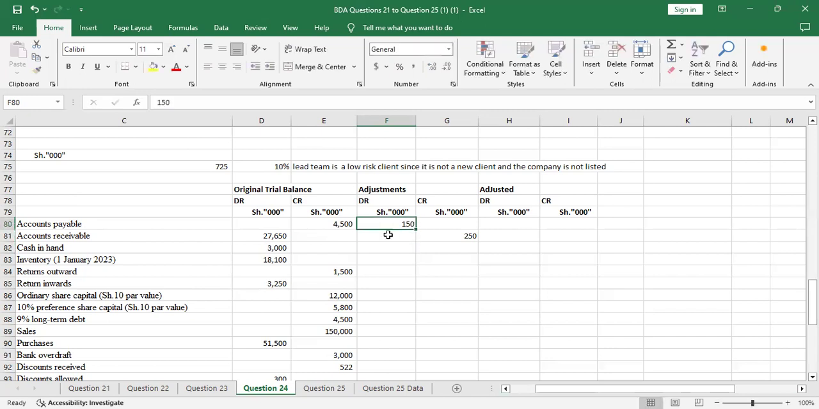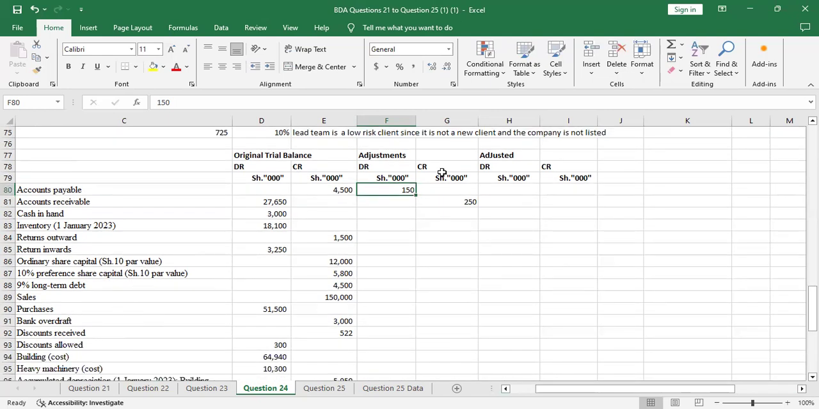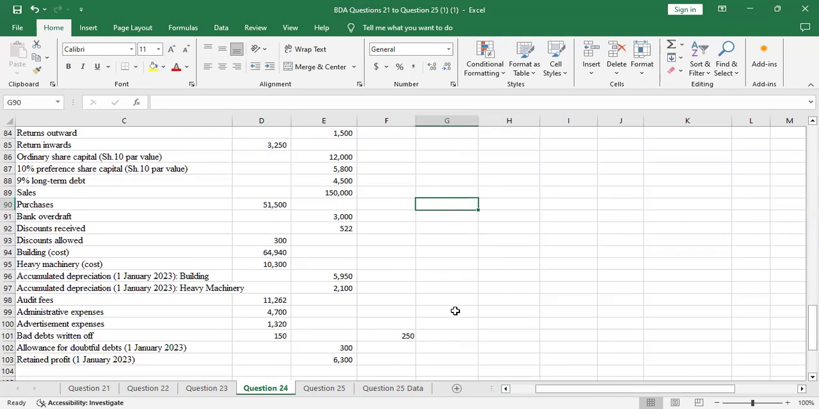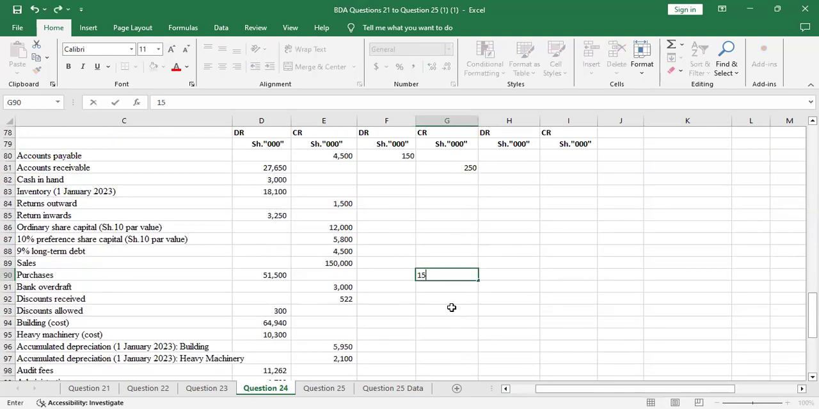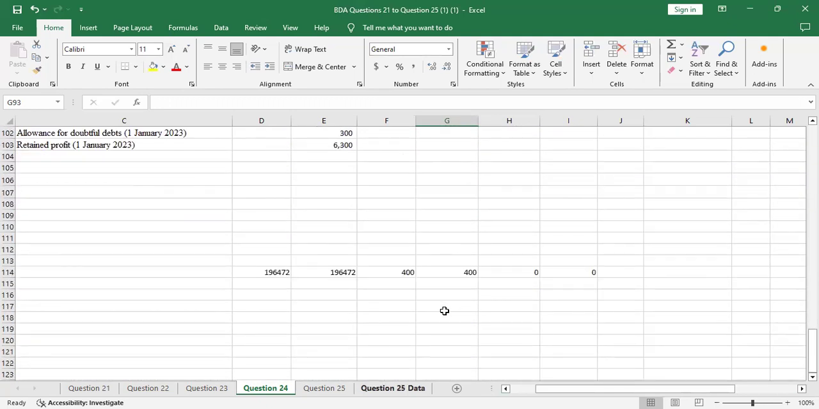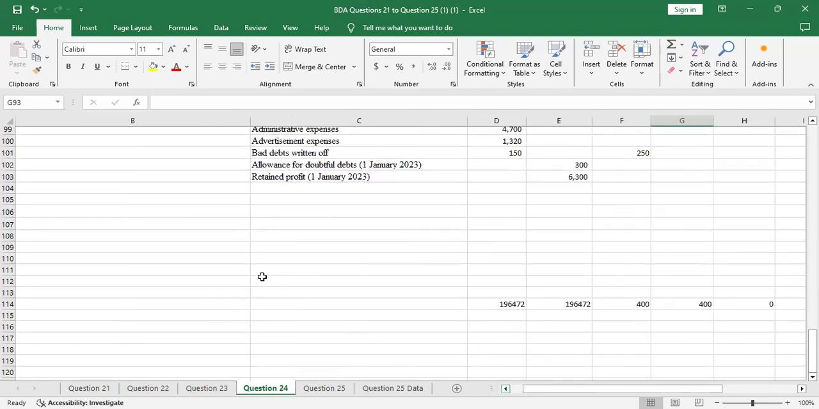And this will affect the purchases account. As you debit that, you will credit the purchases account, because the overstatement affects the purchases, because this was accounts payable. These are our creditors. So the purchases account, you will have to credit in adjustment with the same amount, which is 150. Then you can see now that it's balancing, 400, 400. It makes your work easier.